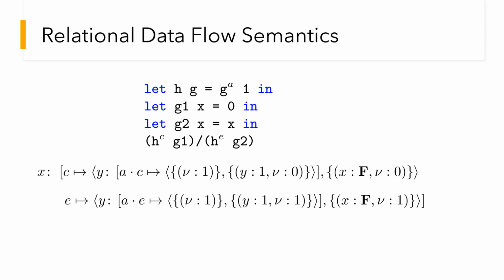The output is a relation with a single row encoding that the actual output value is 0, denoted with the familiar notation nu. We also explicitly model that the input x related to that output is a function, denoted here with capital F. We don't model precisely dependencies on function values, similar to liquid types.